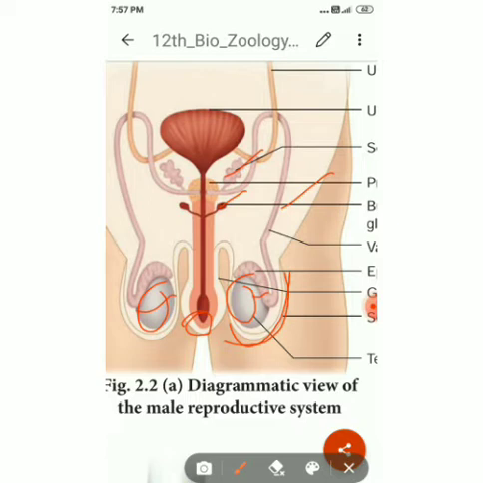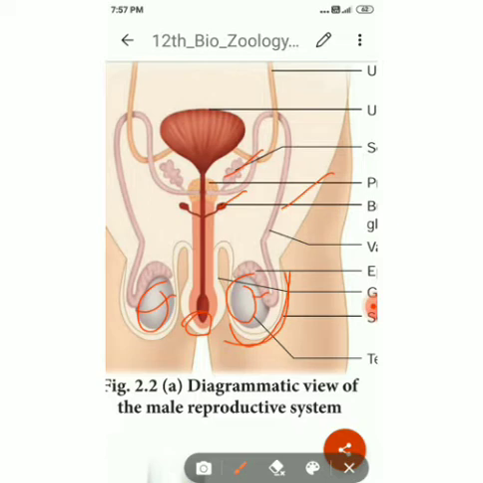In this scrotum, sperm cannot be produced at normal body temperature. So the scrotum is present outside the abdominal cavity, and this provides a temperature 2 to 3 degrees lower than the normal internal body temperature. So this scrotum acts as a thermoregulator. Thermo means temperature, so temperature will be regulated. So it is called a thermoregulator.